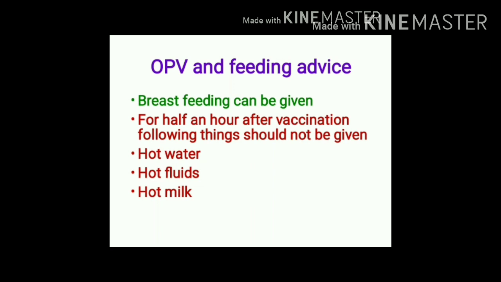Administration of oral polio vaccine and feeding advice. What advice are you supposed to give following administration of oral polio vaccine? This advice includes maternal education regarding breastfeeding. So giving breastfeeding is safe. Following OPV, breastfeeding can be given, but administration of hot water or hot fluids or hot milk should be avoided for at least half an hour after oral polio vaccine.